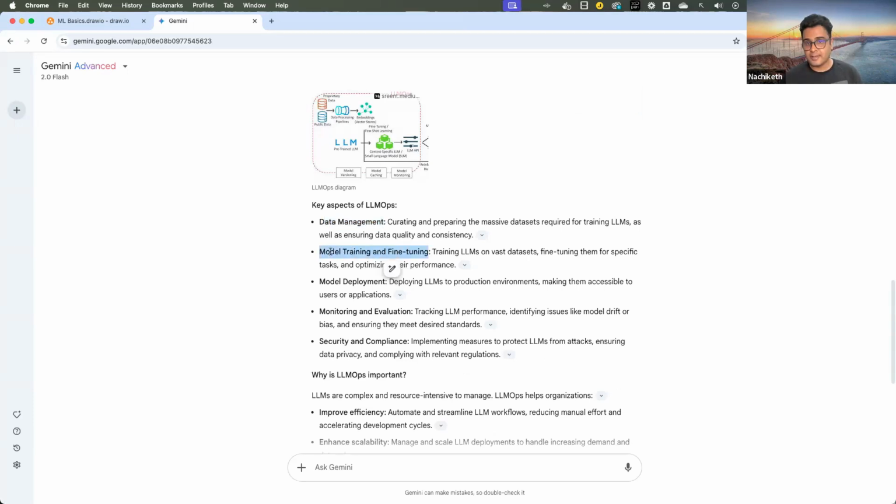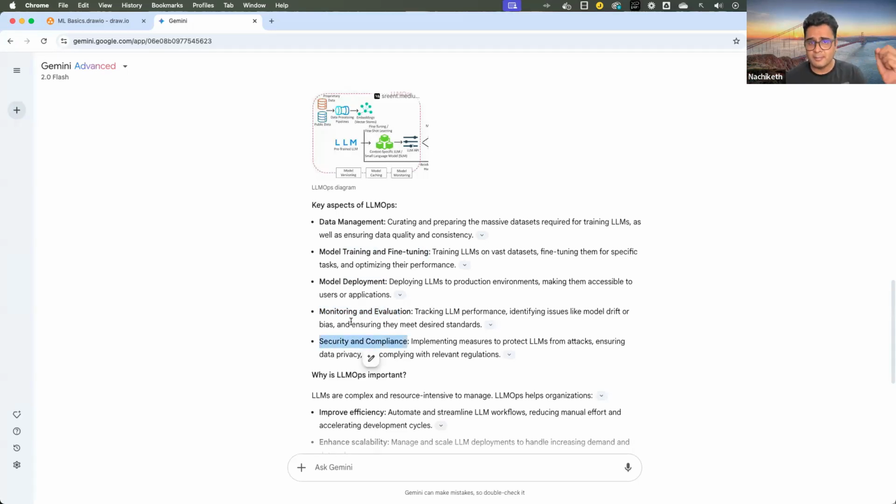And model training and fine tuning, just like we track the model training and fine tuning of machine learning models using various experimentation tools. It's also important that we track the training and the fine tuning aspect. Then deployment of such large language models into production, so that we are able to have a repeatable and expected performance. And monitoring and evaluation, where we can identify issues like model drift, bias, and most importantly security and compliance.